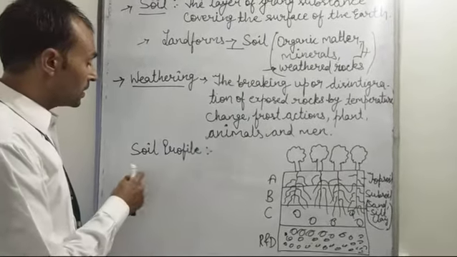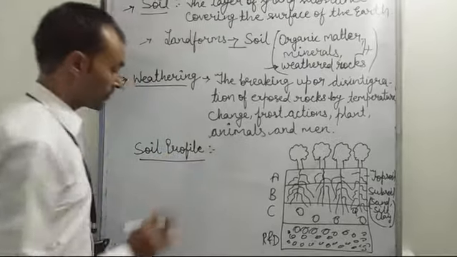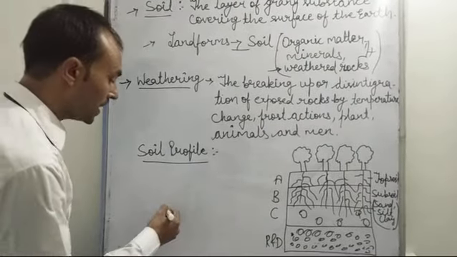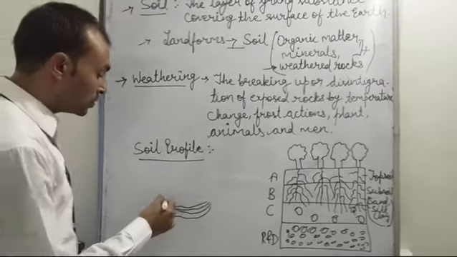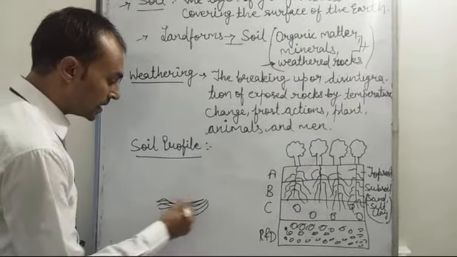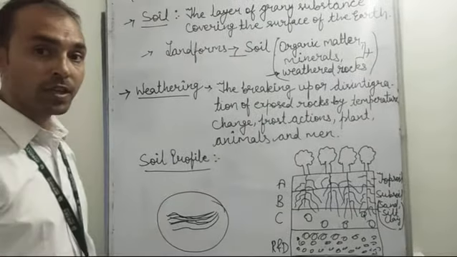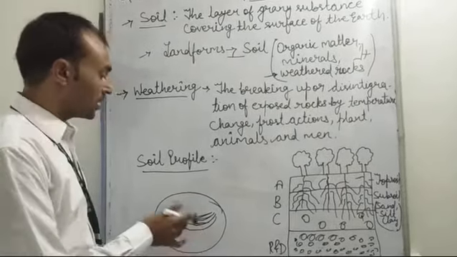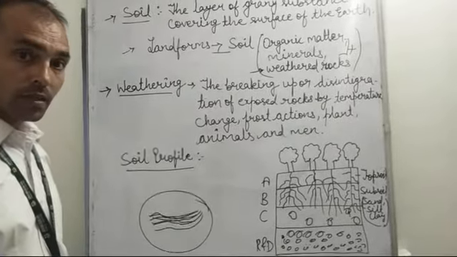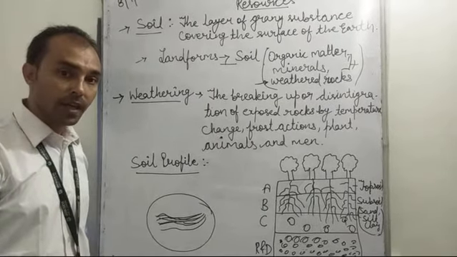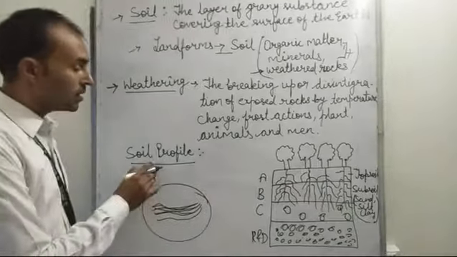Now students, let's learn about the soil profile. There are different layers of the soil. These layers are known as the soil horizon. The arrangement of these soil horizons, the manner in which they are arranged, is known as the soil profile.